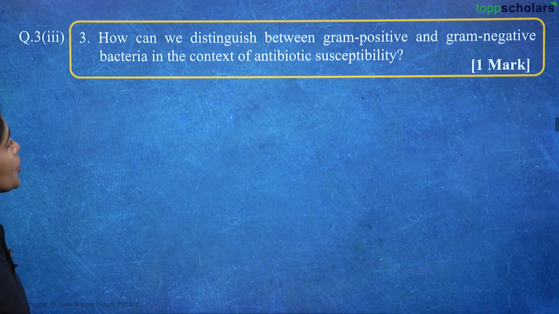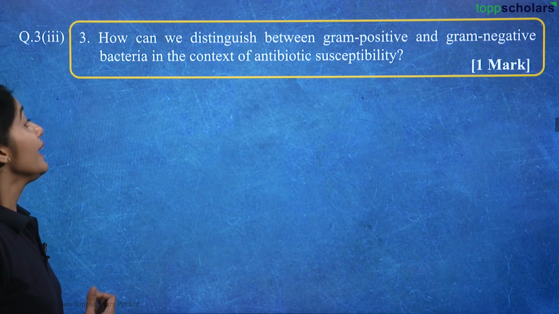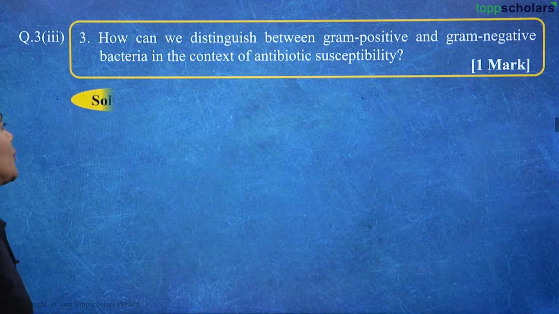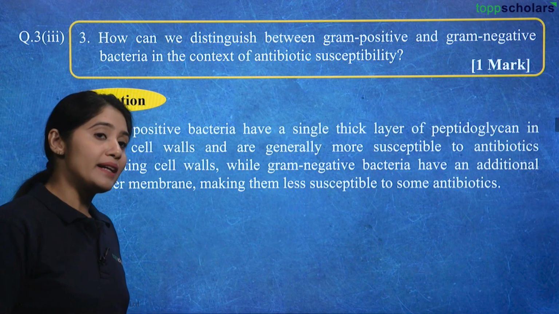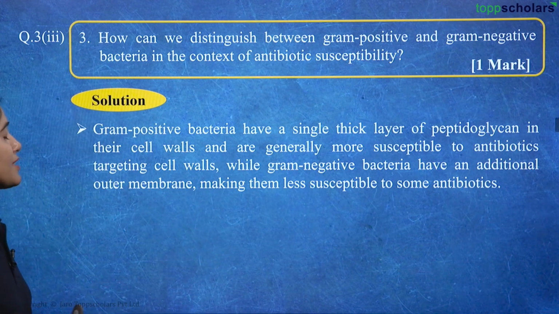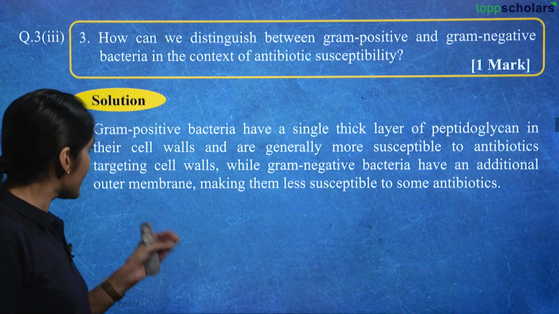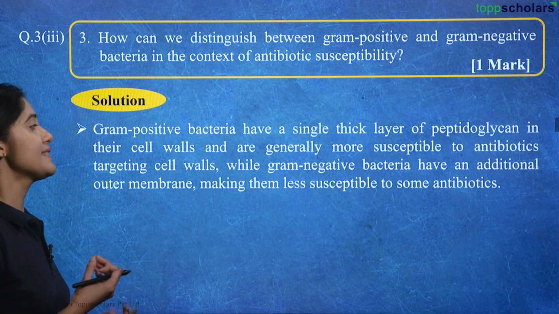How can we distinguish between gram-positive and gram-negative bacteria in the context of antibiotic susceptibility? So, what do they have that is making them more antibiotic susceptible or less antibiotic susceptible? Gram-positive bacteria have a thick layer of peptidoglycan in their cell walls and are generally more susceptible to antibiotics targeting cell walls, right?